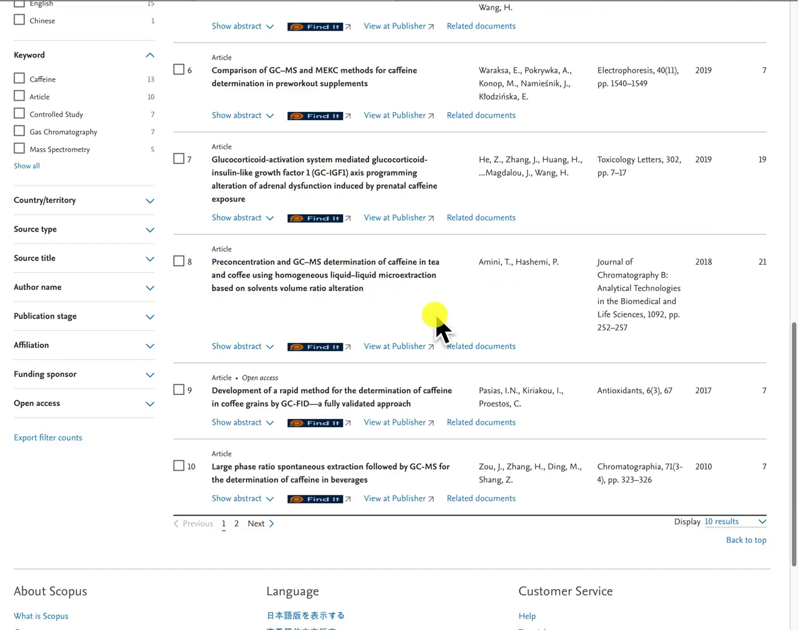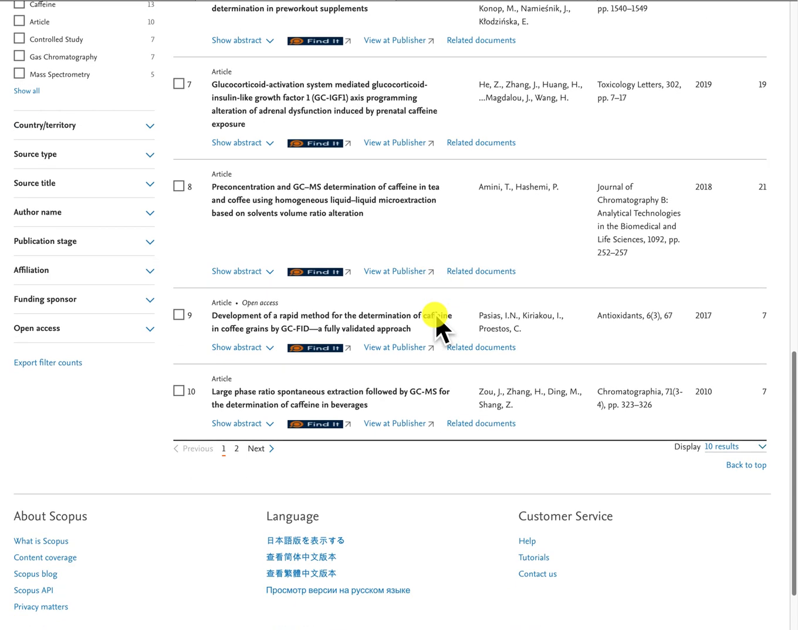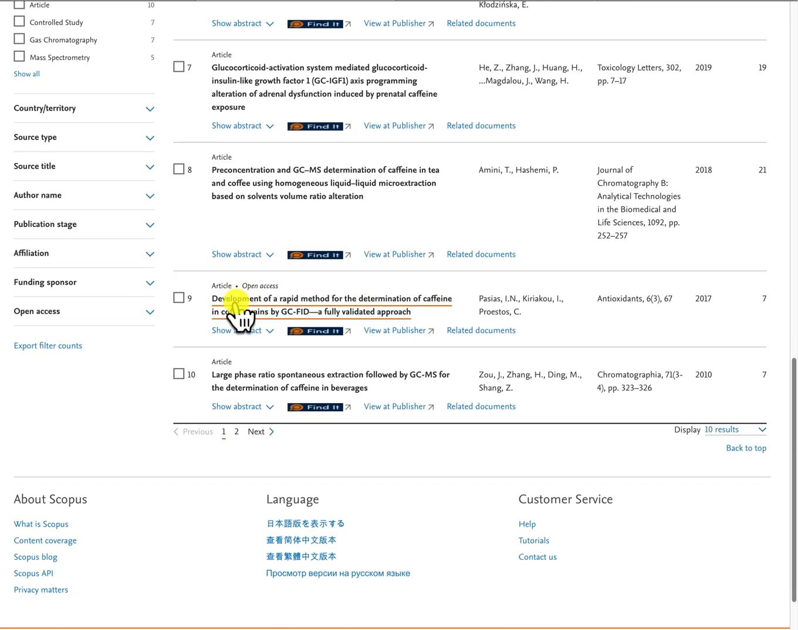This might be interesting. Oh, this one looks interesting. Development of a rapid method for the determination of caffeine in coffee grains by GC-FID. A fully validated approach. So let's see if I can find the full text of this.